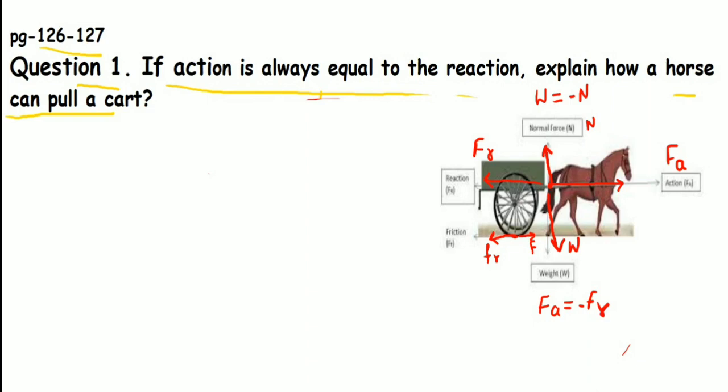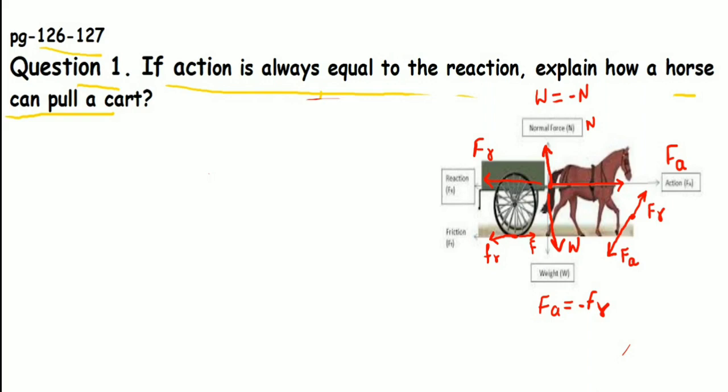Now, how does a cart move in the forward direction if there are so many action-reaction forces? One more force is there, student. When a horse starts walking, it pushes the ground in the backward direction as an action and the ground will push in the forward direction as a reaction.